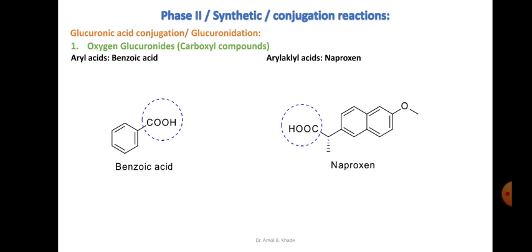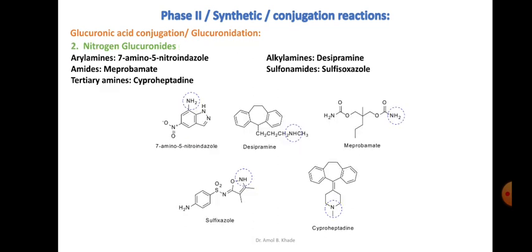Similarly, naproxen is an example of an aryl alkyl acid, which is again a popular drug, and it will be metabolized into its O-glucuronide conjugate. So the carboxylic acid is getting conjugated with the glucuronide.